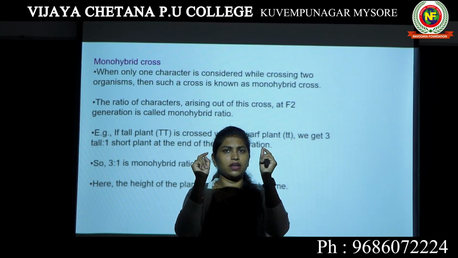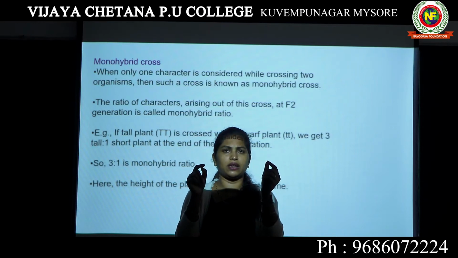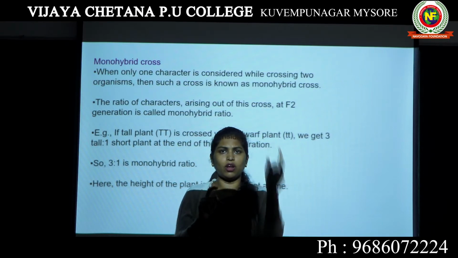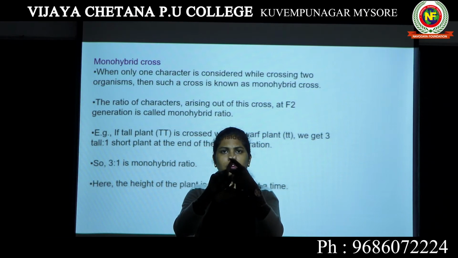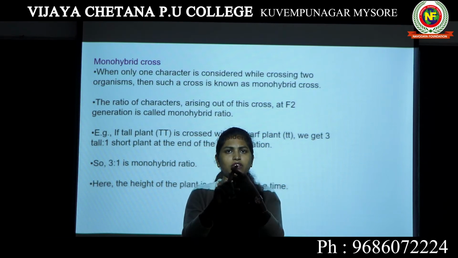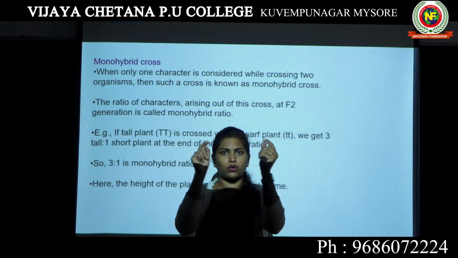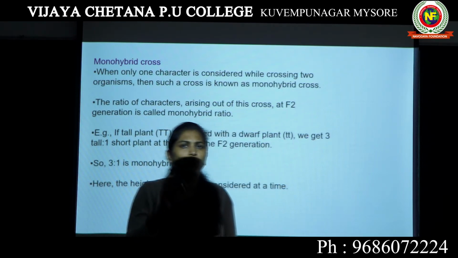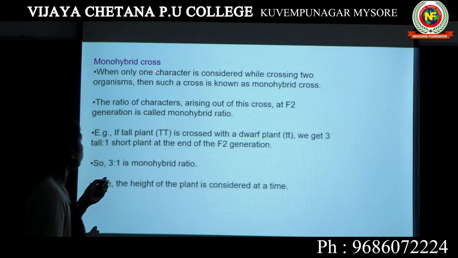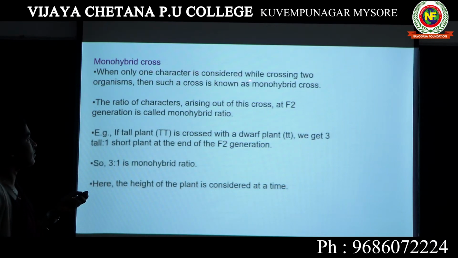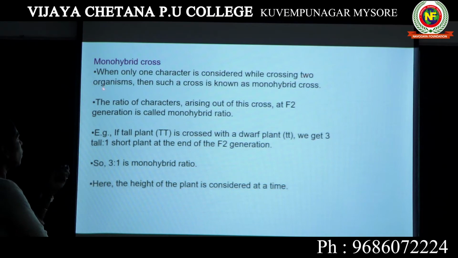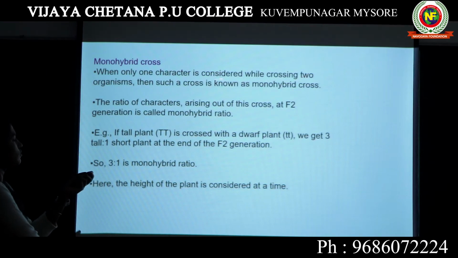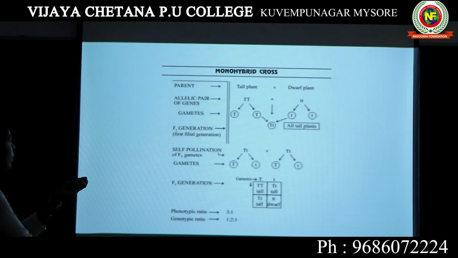So while considering only one particular character, this tall plant and dwarf plant were crossed. If you do this crossing where you consider only one particular character, such a cross is known as a monohybrid cross. When only one character is considered while crossing 2 organisms, then such a cross is known as a monohybrid cross.